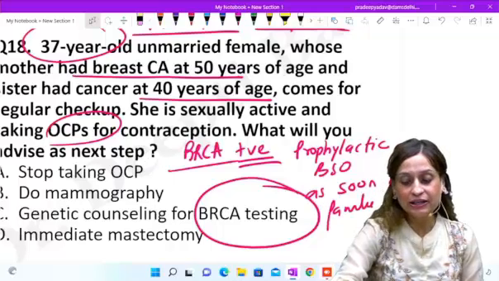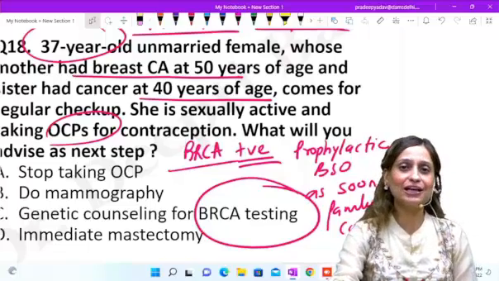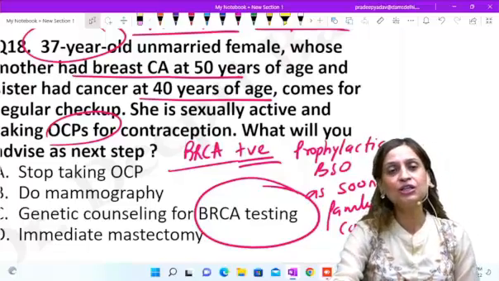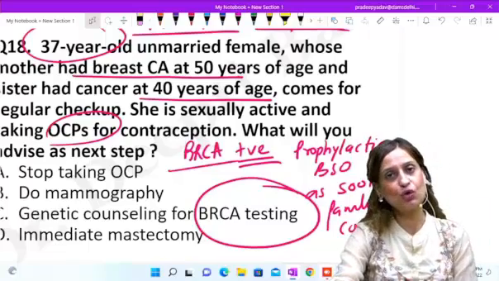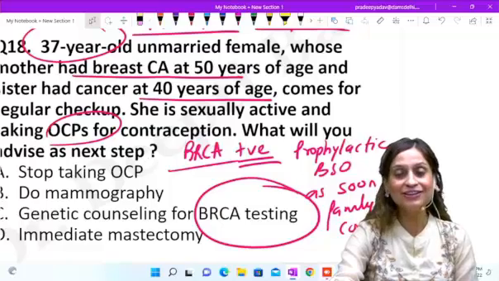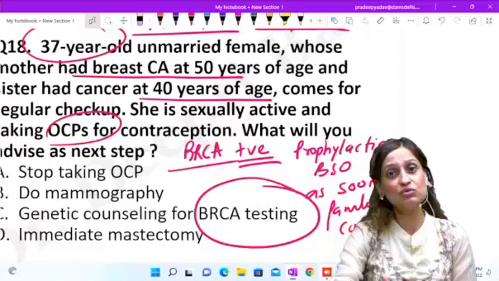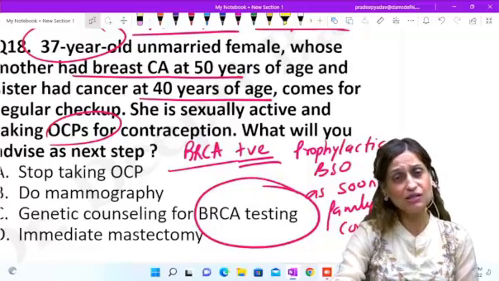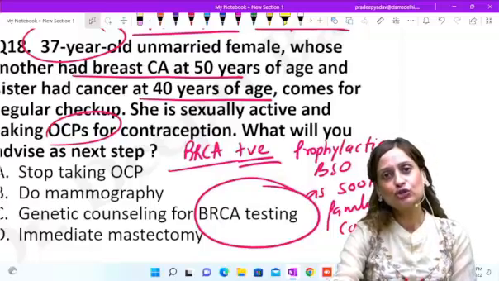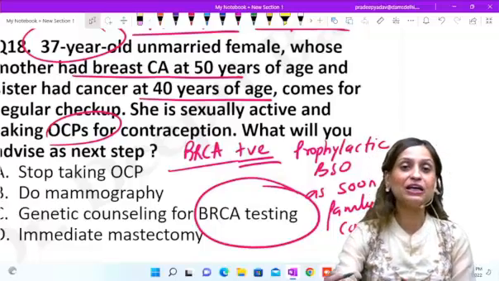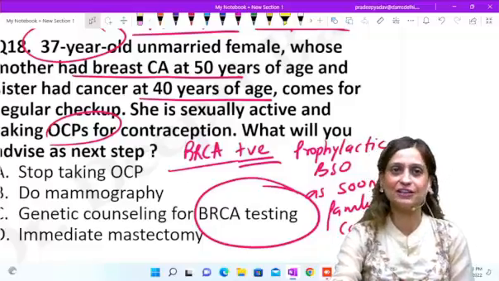And till the time, can she use OCPs? Yes, OCPs can be used. So there is no need to immediately stop OCPs. They will actually reduce the risk of ovarian cancer in her. Although taking OCPs or current OCP use may increase the risk of breast cancer, the guidelines say that they are not contraindicated. So the most important step here is BRCA testing, and further decision would be based on BRCA testing.